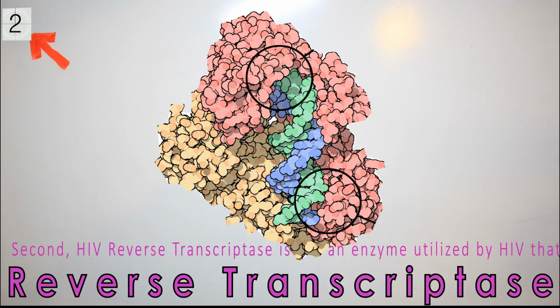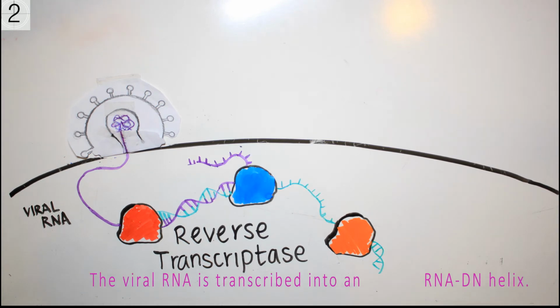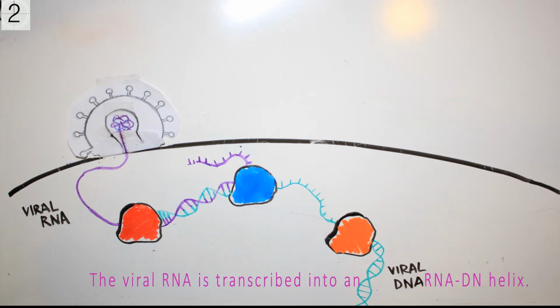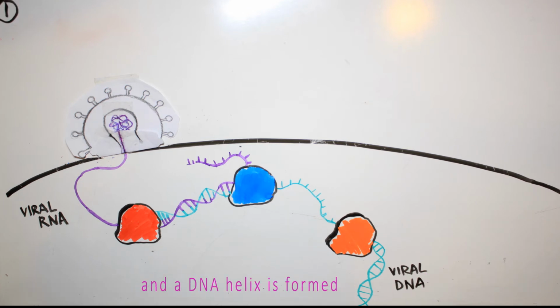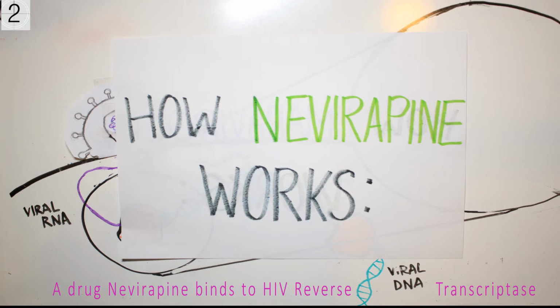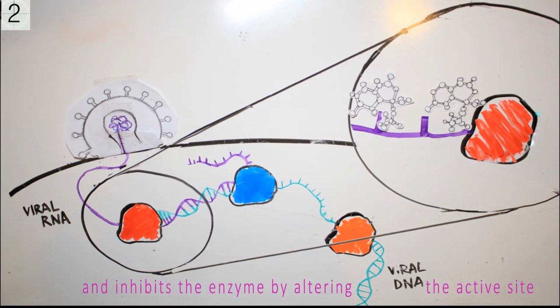Second, HIV reverse transcriptase is an enzyme utilized by HIV that uses host cells' nucleotides to transcribe the viral RNA into DNA. The viral RNA is transcribed into an RNA-DNA helix. Then RNA is cleaved from the DNA strand and a DNA helix is formed. A drug, nevirapine, binds to the HIV reverse transcriptase and inhibits the enzyme by altering the active site.